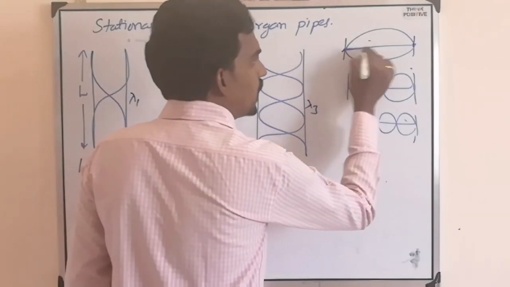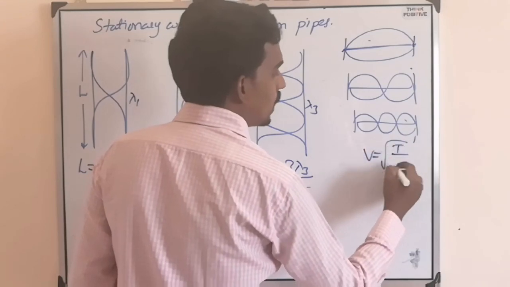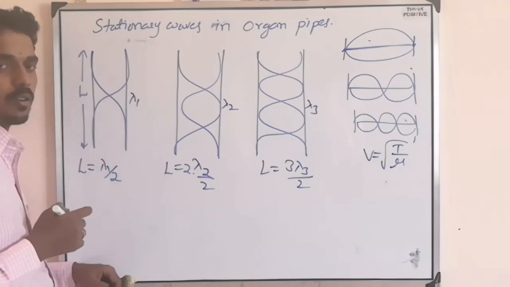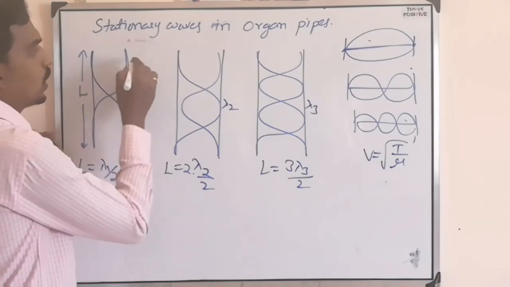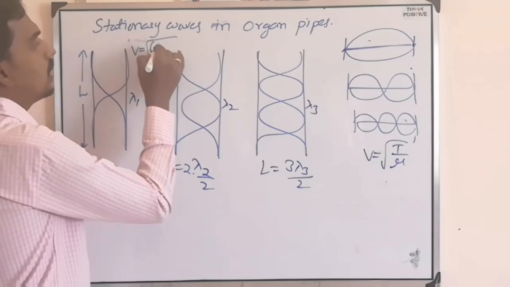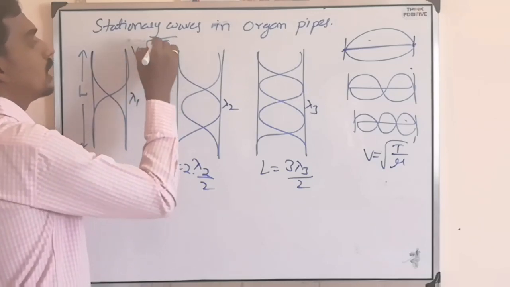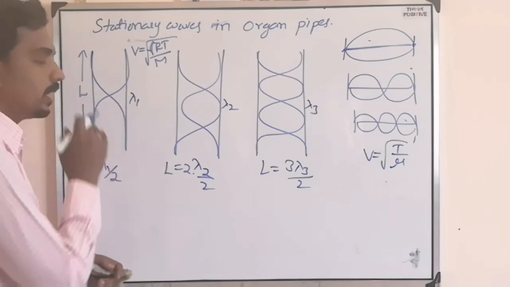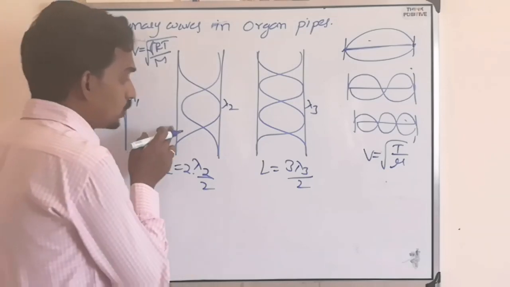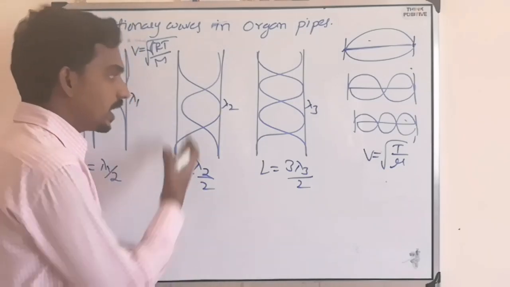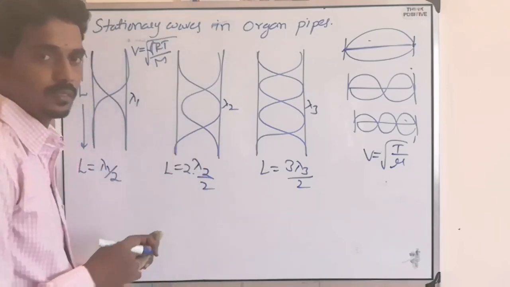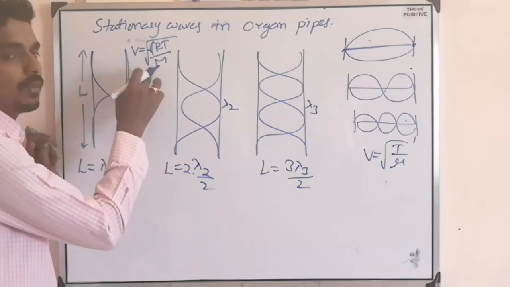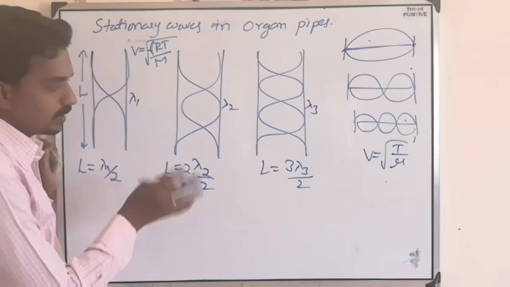But for the string the speed of the wave is under root T by mu. Here this wave is a sound wave or longitudinal wave. So what is the speed of a longitudinal wave? Under root gamma RT by M. We have already studied the speed of longitudinal waves in air. The wave is not traveling through the pipe. The wave is traveling inside the pipe through air. So the standing waves are forming inside the air. That's why we have considered the speed of longitudinal waves in air.